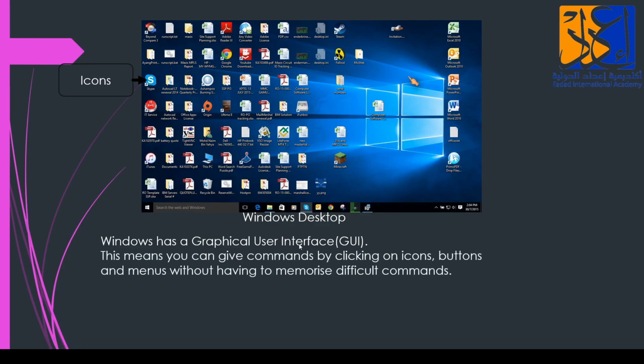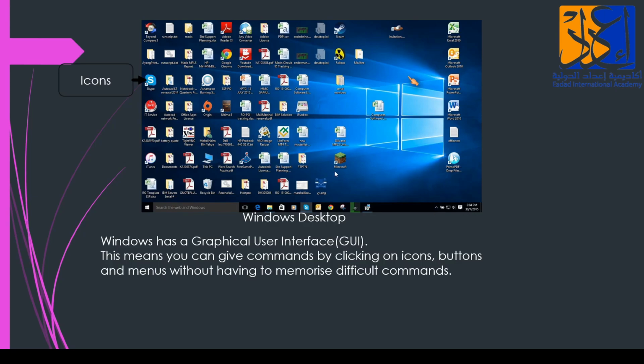What do you mean by graphical user interface? Graphical user interface means that you can give commands by clicking on icons, buttons, and menus without having to memorize difficult commands. We don't have to memorize anything. We are just clicking any icons, any buttons, any commands, any menus we want.